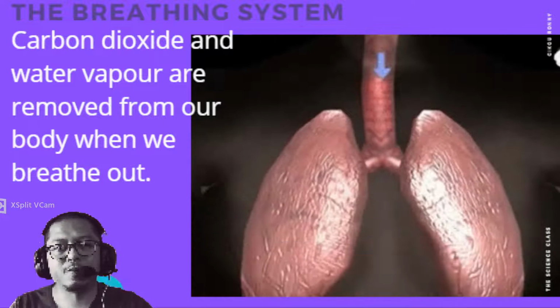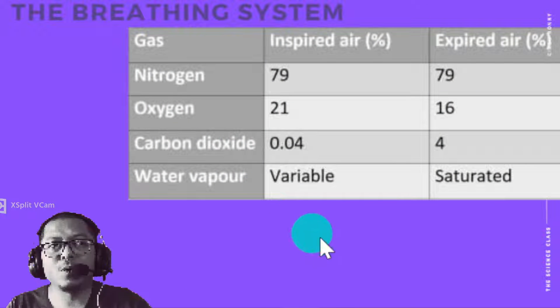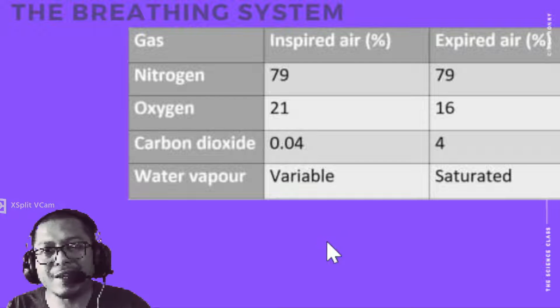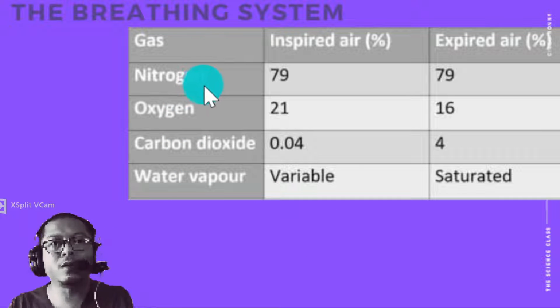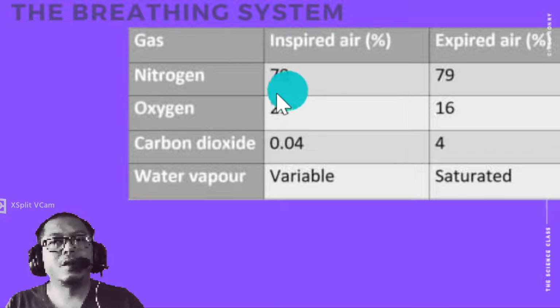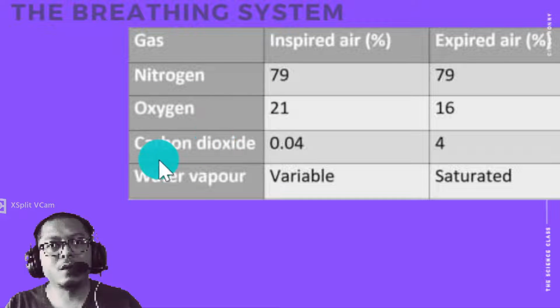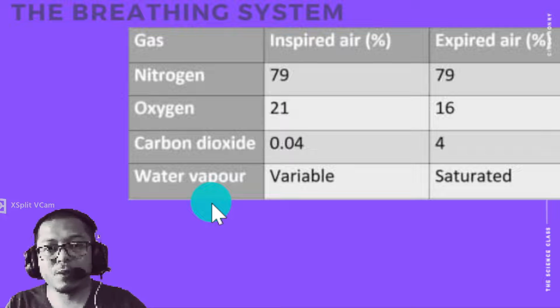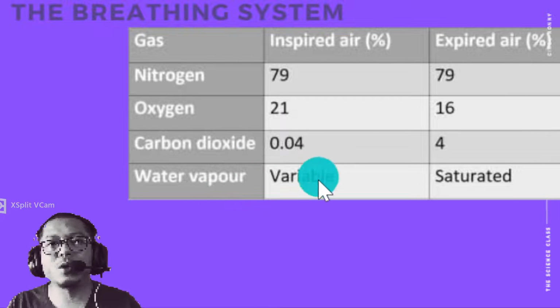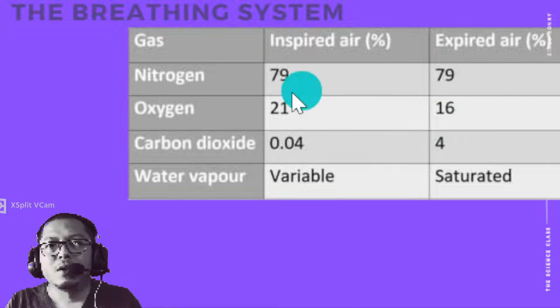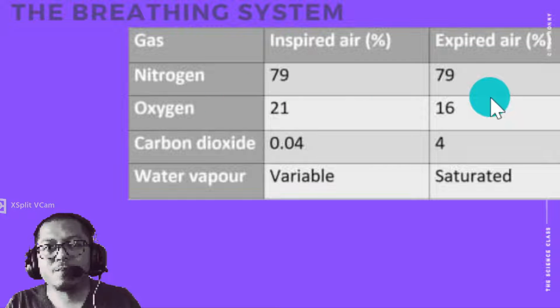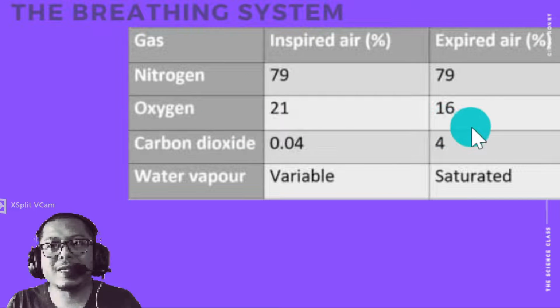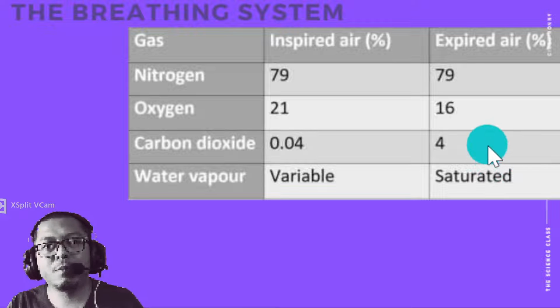Now, there's an experiment that you don't need to know, but it's more or less like this. It's just extra knowledge. When we breathe in, there is nitrogen, oxygen, carbon dioxide, and sometimes water vapor. But what happens is when we breathe out, the nitrogen is the same, but the oxygen is lesser because we are using the oxygen, and the carbon dioxide increases.